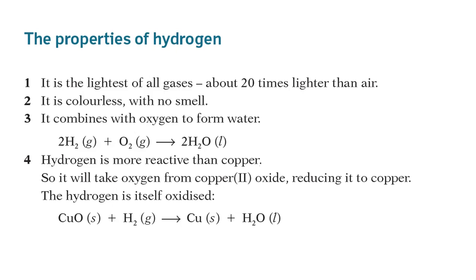Now look at this equation. Copper oxide reacts with hydrogen to produce copper and water. Here hydrogen is more reactive than copper. Hydrogen displaces copper from the copper oxide compound to form copper and water. Hydrogen is here a very good reducing agent in many chemical reactions.